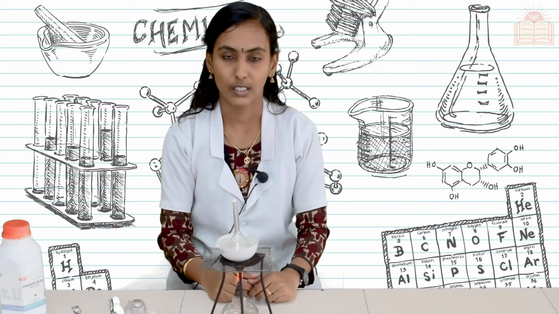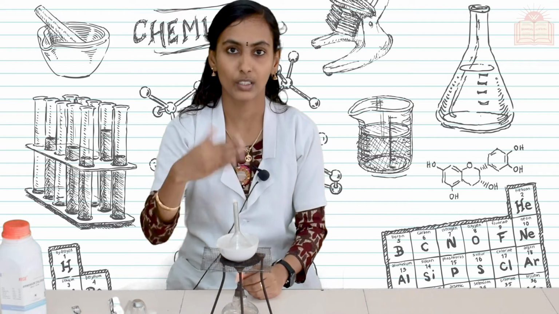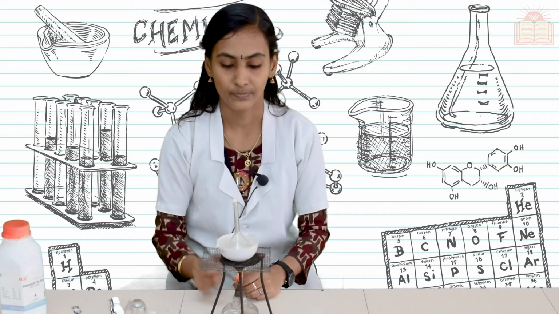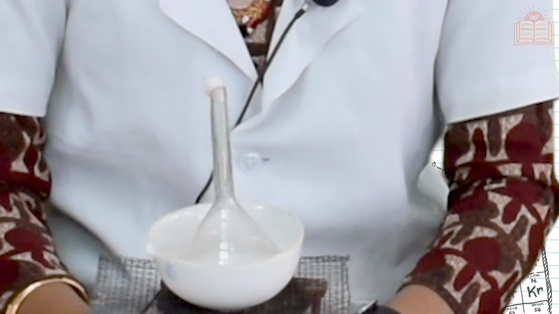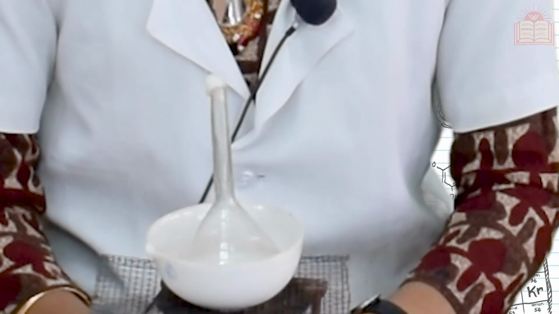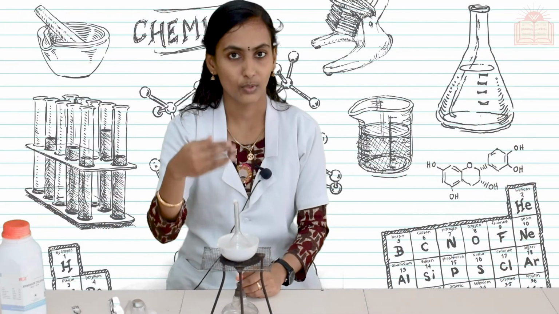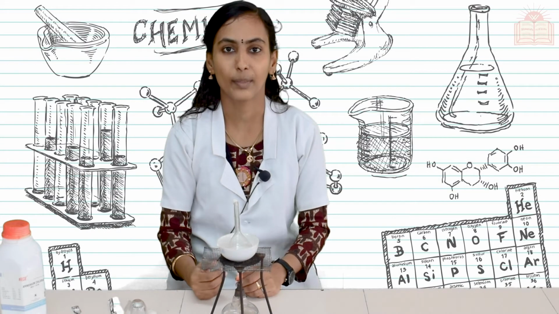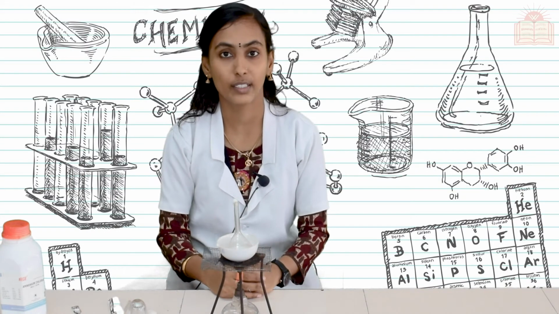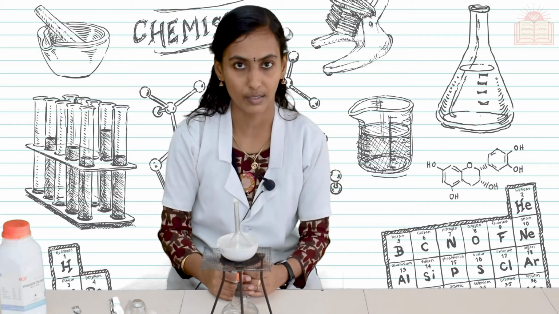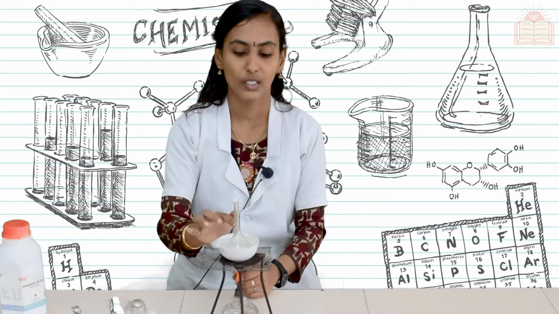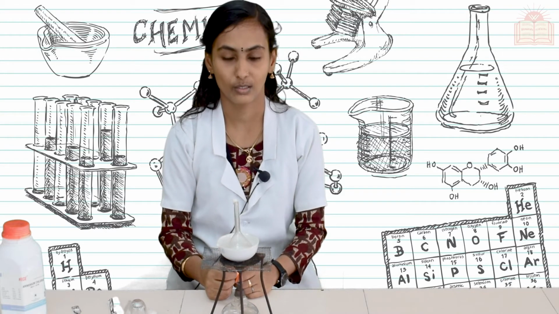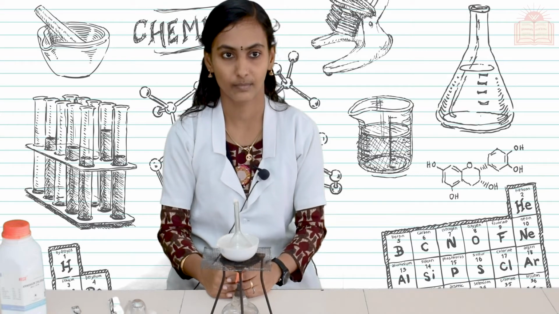So, the heat will make ammonium chloride turn into ammonium chloride vapors, and we have kept a funnel over it, and this cotton plug is also there. Now, on the surface of the funnel, this ammonium chloride vapor will stick, and after that this vapor will convert back to solid ammonium chloride. After 5 or 6 minutes, you will be able to observe the vapors of ammonium chloride. So, wait till that.